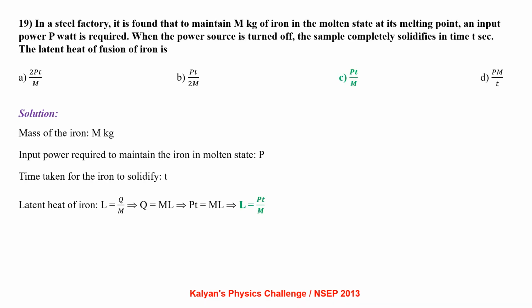In a steel factory, it is found that to maintain m kg of iron in the molten state at its melting point, an input power of P watt is required. When the power source is turned off, the sample completely solidifies in time t seconds. The latent heat of fusion of iron is. Mass of the iron is m kg. Input power required to maintain the iron in molten state is P. Time taken for the iron to solidify is t. Applying latent heat formula L equals Q by m, we get Q equals mL, Pt equals mL, L equals Pt by m, where P is power, t is time and m is mass.